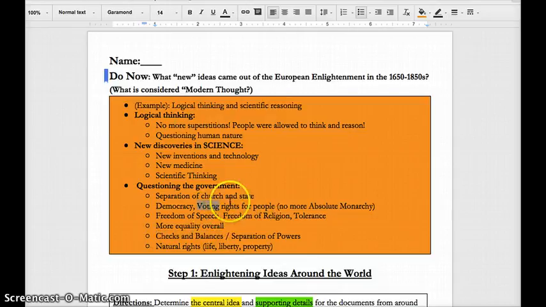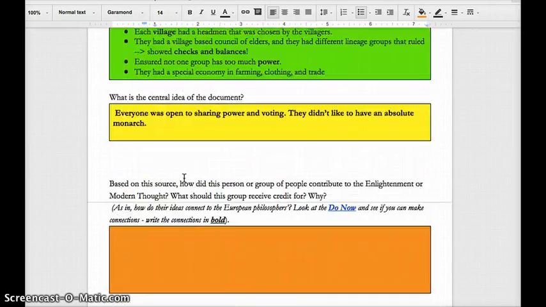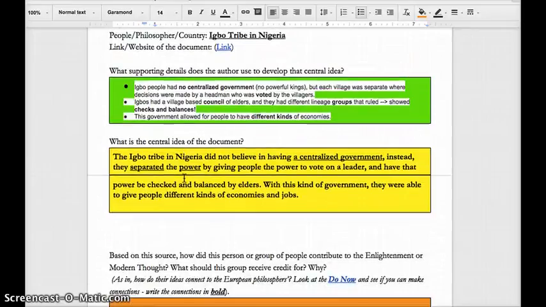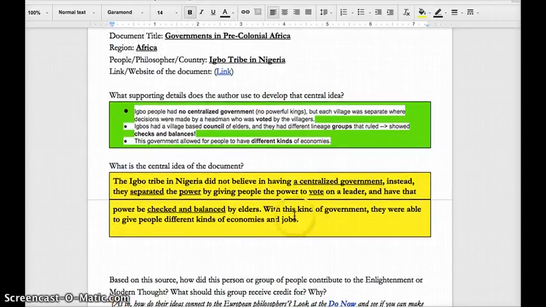So I'm going to underline all those things. I don't have any of these right now, but I'm sure other documents have these too. So let me go ahead and underline any words that are keywords so the teacher can see it quickly. Power to vote, checked and balanced, and give people, okay, I think this is basically enough. Great, so now I'm done with my central idea, and this is all you need to do to revise.